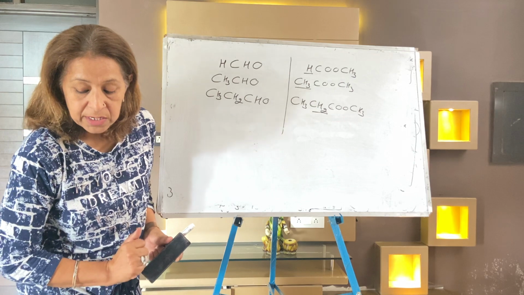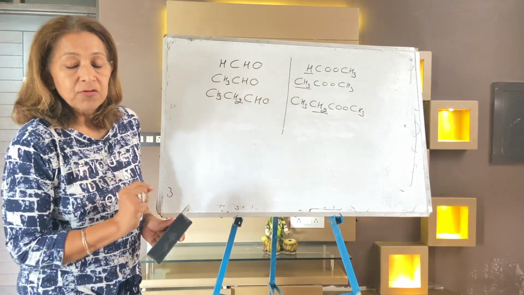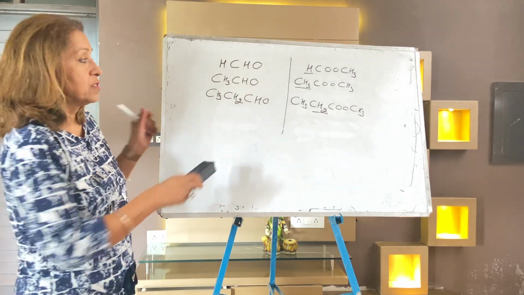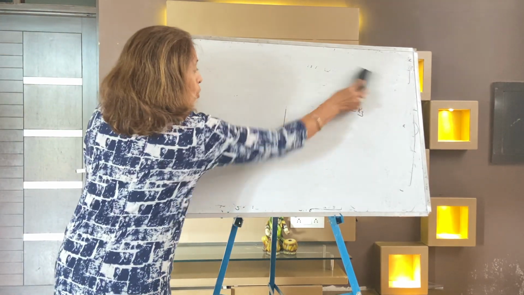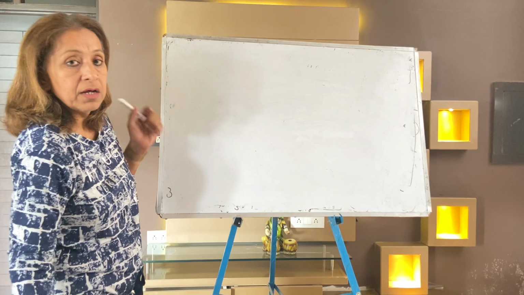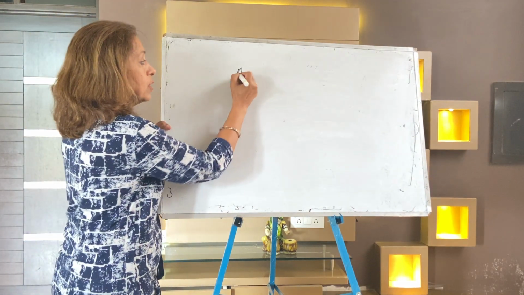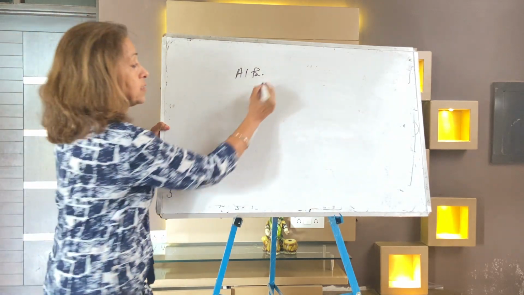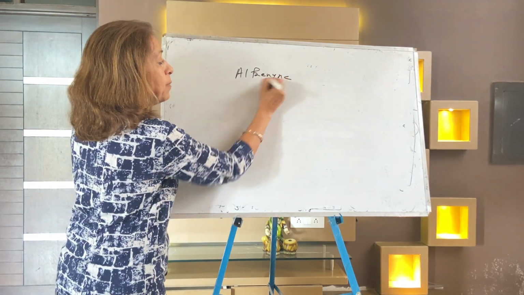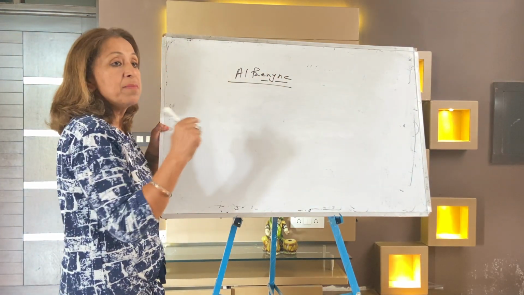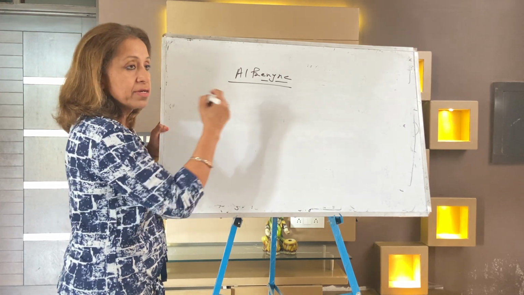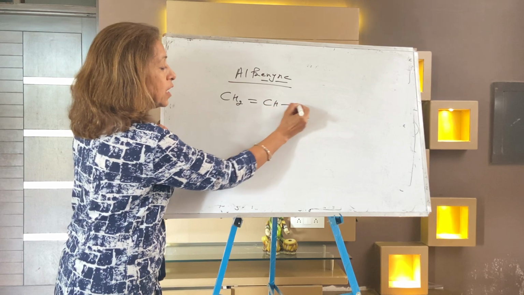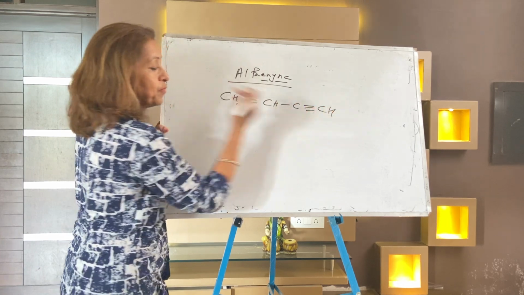And the third question is, what is the molecular formula of the third member of the alkenyne series? It's the series where double and triple bonds both come. The first member is CH2 double bond CH single bond C triple bond CH.